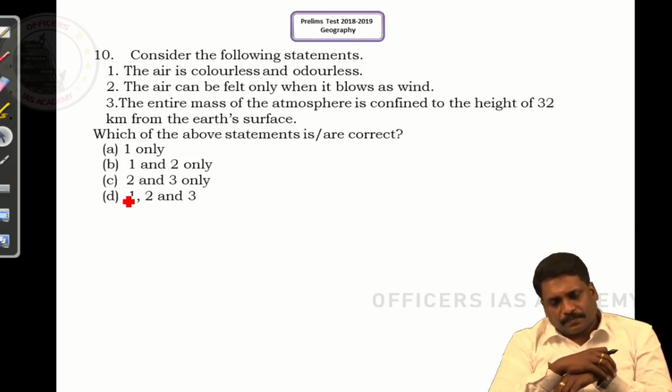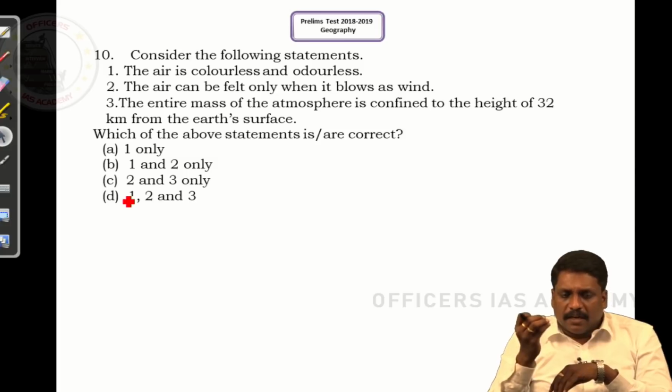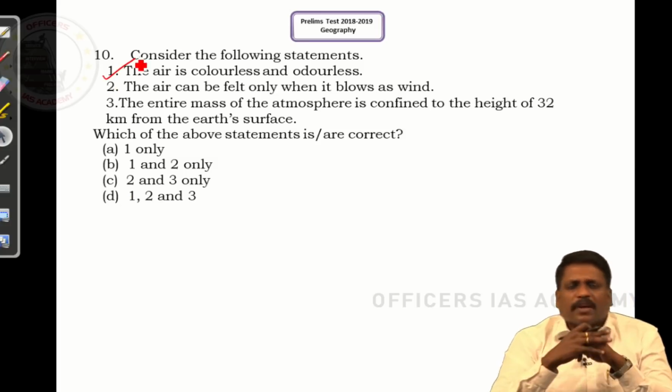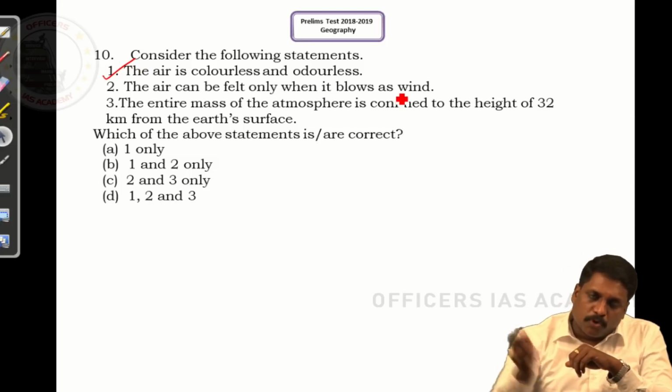Question number 10. Consider the following statements. Air is colorless and odorless. Everybody knows this is one of the simplest statements we come across. We're talking about air. Air can be felt only when it flows or when it blows as a wind.